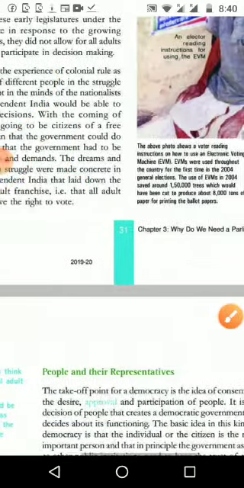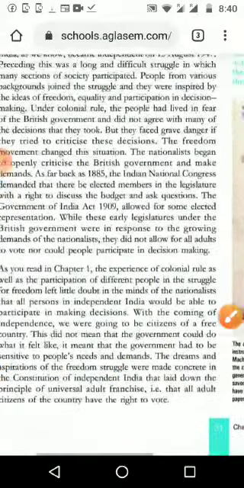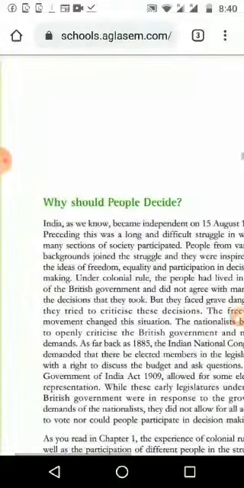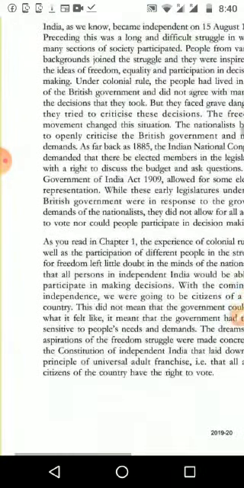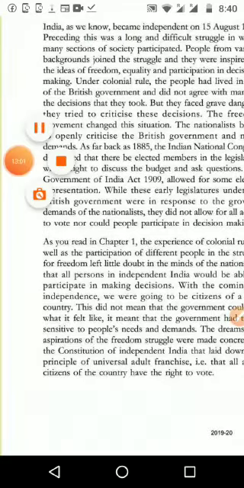Then why should people decide, or why did we take such a decision in the constitution? Because we faced a lack of freedom in the time of the British. So our freedom fighters thought that all should get the freedom to make the decision.